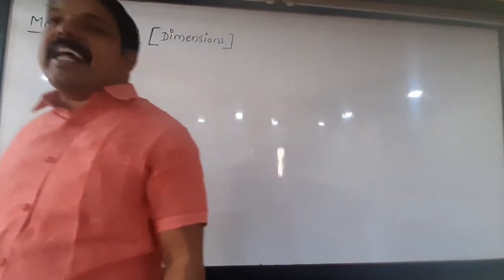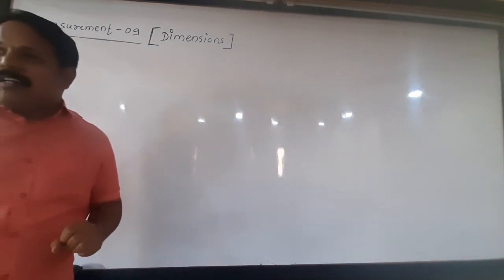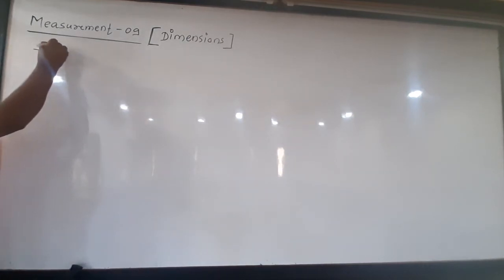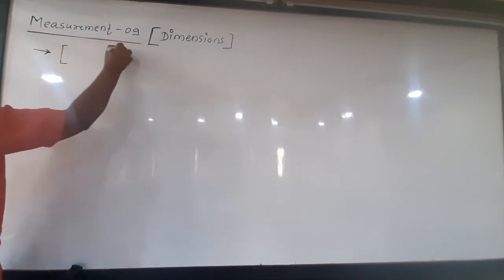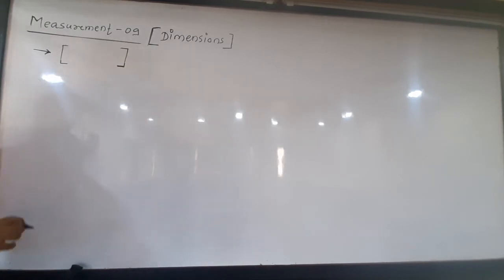Then the question arises, how to write these dimensions? Just remember that the dimensions of any physical quantity consist of a square bracket containing at least the basic fundamental quantities.